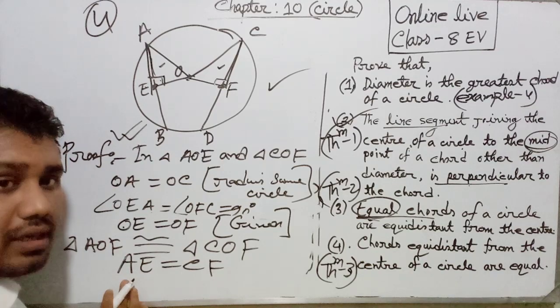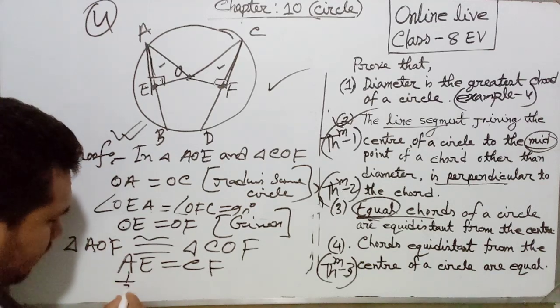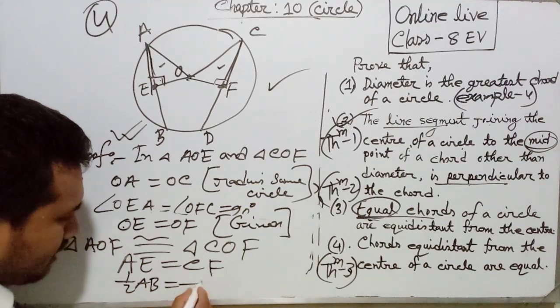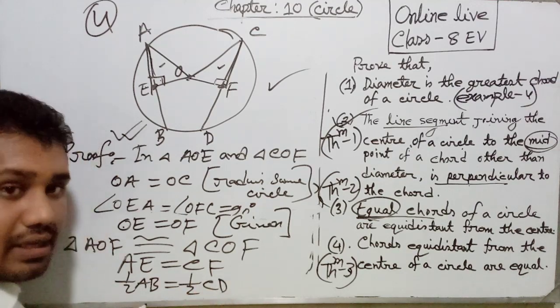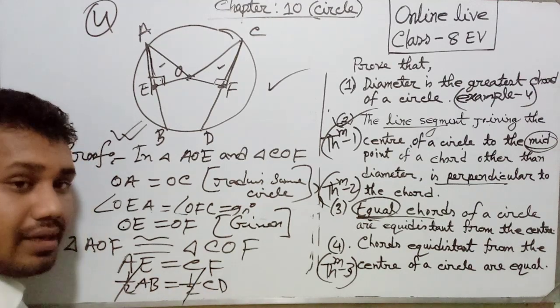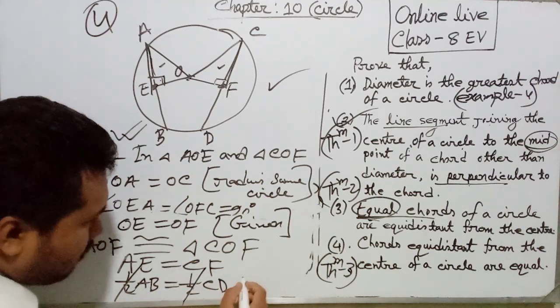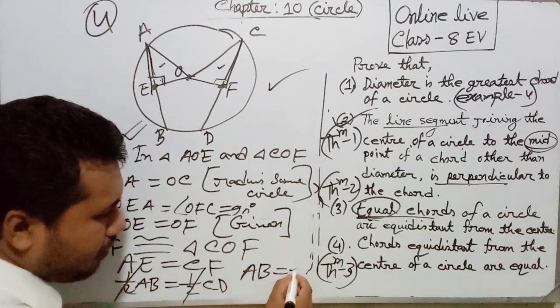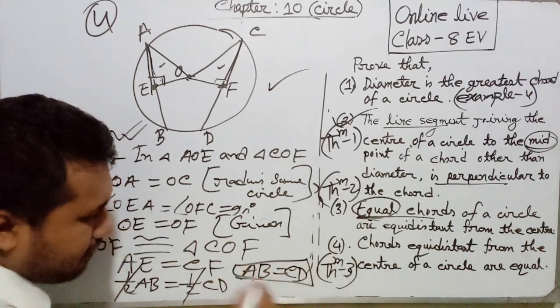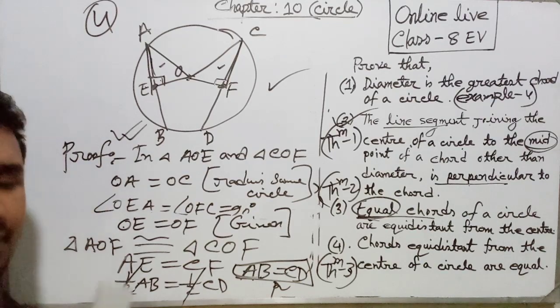Now what is AE? AE means half of AB, so this is half of AB and this is half of CD. If we cancel half on both sides, we can write AB equal CD. That means proof. Very simple.